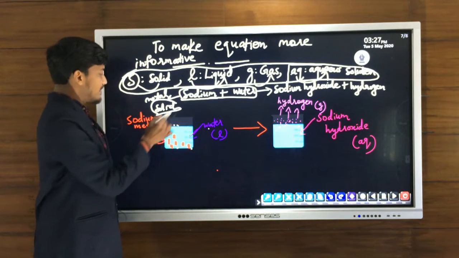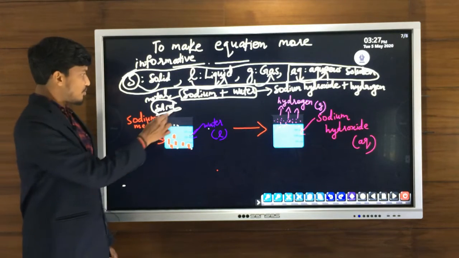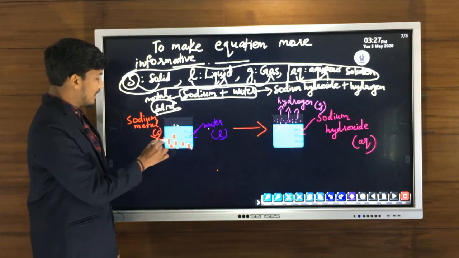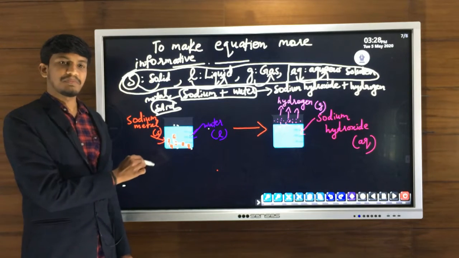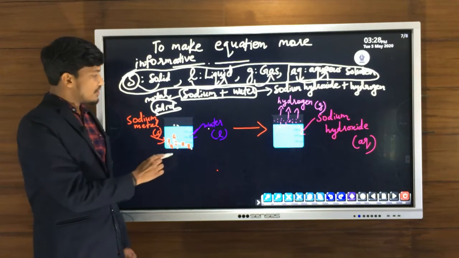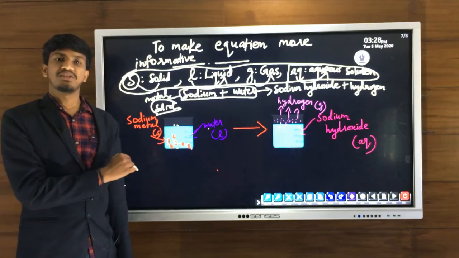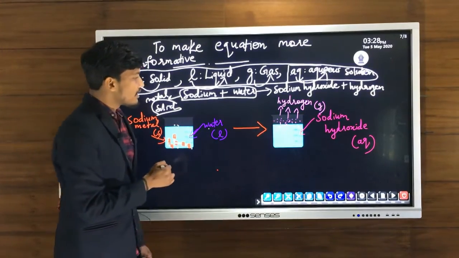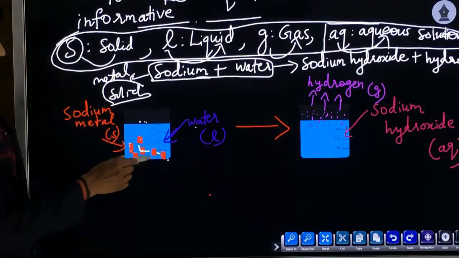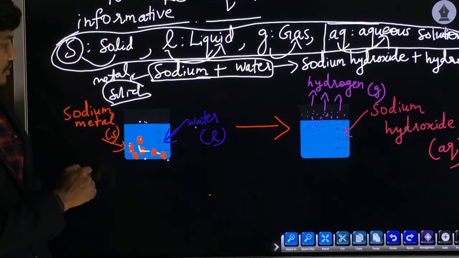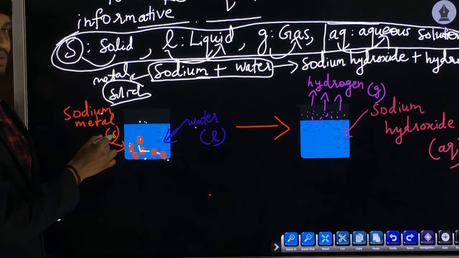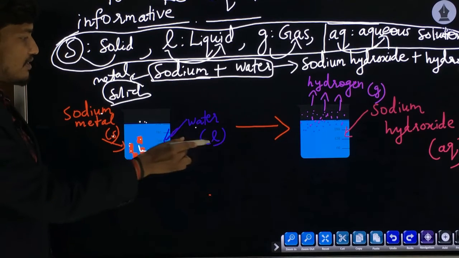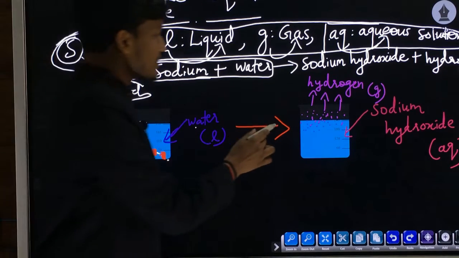Now the second reactant is sodium metal. So sodium is in solid state. We have put some pieces of sodium metal, which are represented in red color. So these are the reactants, and they undergo reaction. And in this case, what about the physical state of each? Sodium metal is in solid state, and water is in liquid state.